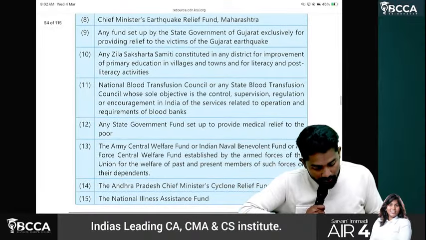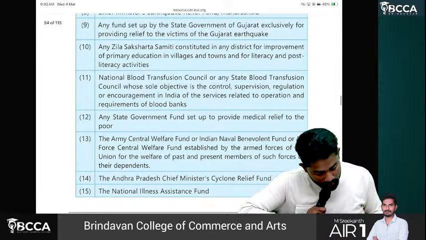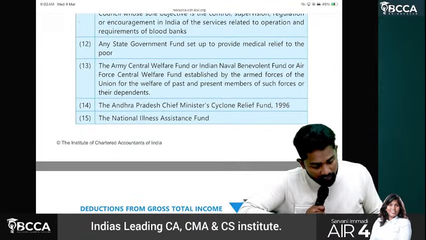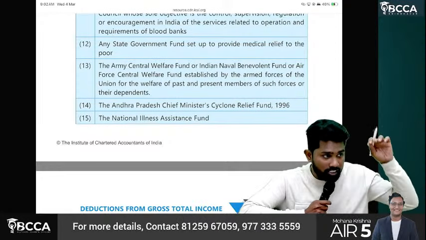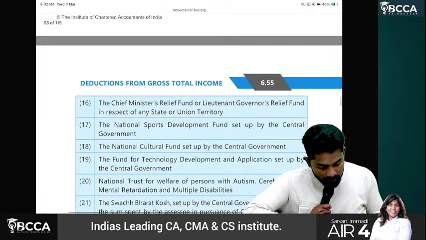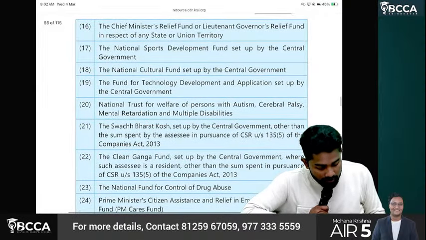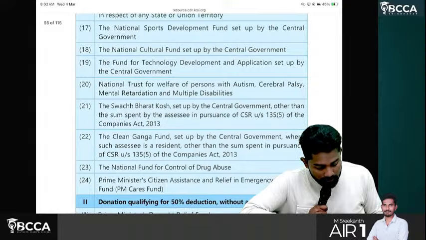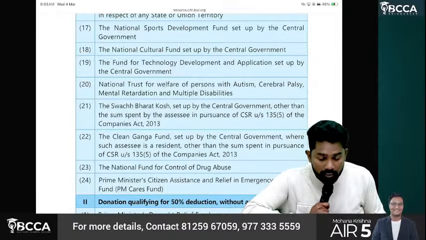Then National Blood Transfusion Council related fund, state government fund to provide medical relief, Army Central Welfare Fund, Naval Benevolent Fund, Andhra Pradesh Chief Minister Cyclone Relief Fund, which happened in 1996, National Illness Assistance Fund, Chief Minister Relief Fund, Sports Development Fund, National Culture Fund, Technology Development Fund, National Trust for Welfare of Persons with Autism, Cerebral Palsy, Mental Retardation.